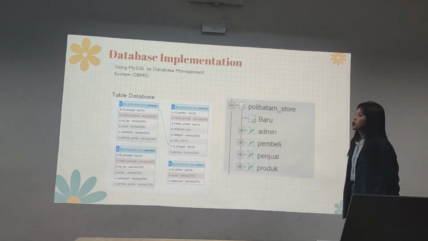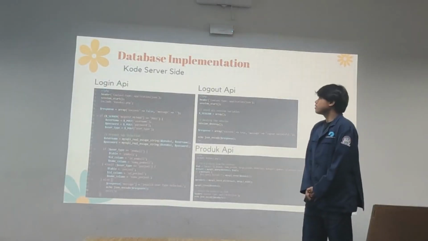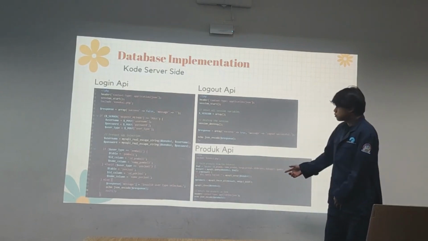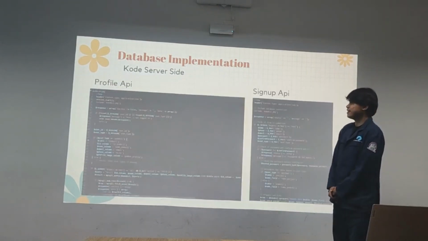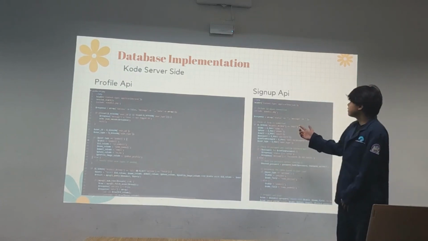The next is database implementation. Using MySQL as a database management system, or DBMS. The next, database implementation for the server side. This is the login API, and this is the register API, and the last is the product API. And then the profile API and the sync API.